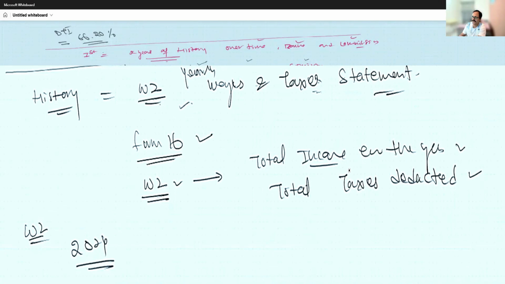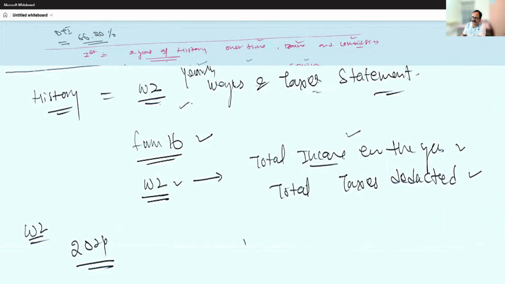Because it's the number one, it's a yearly statement. Number two, the employer might have deducted my taxes, but there is a possibility they will pay those taxes to the government at the end of the year. Most of the time, they will keep deducting the taxes, keep those taxes with them, and according to the policy they will go and pay the taxes later.